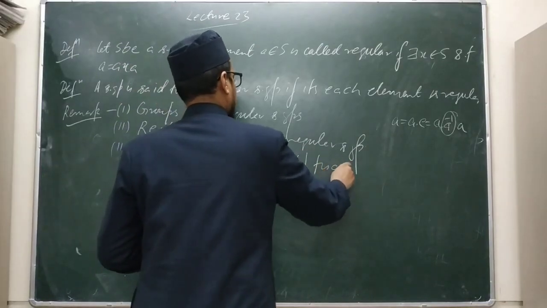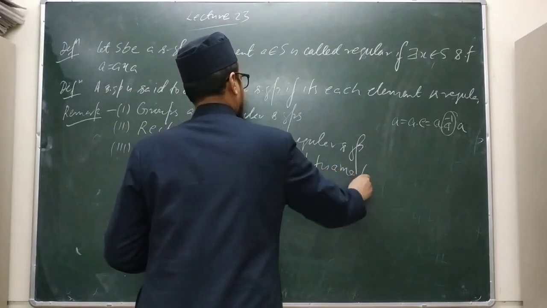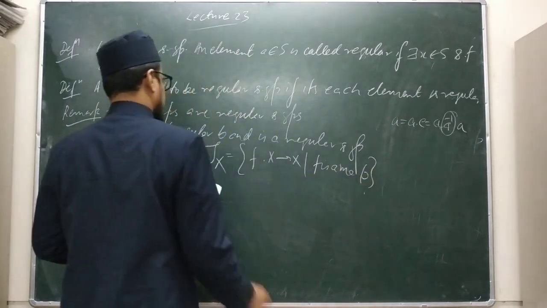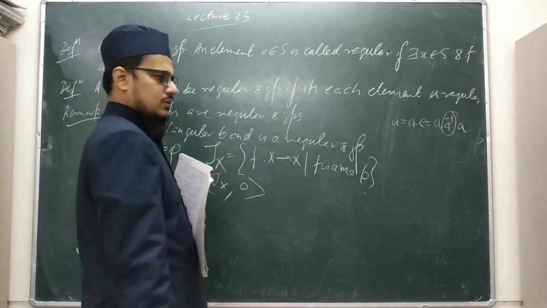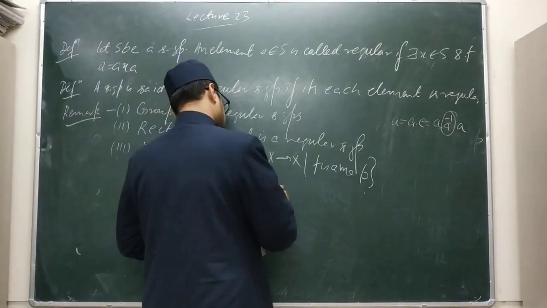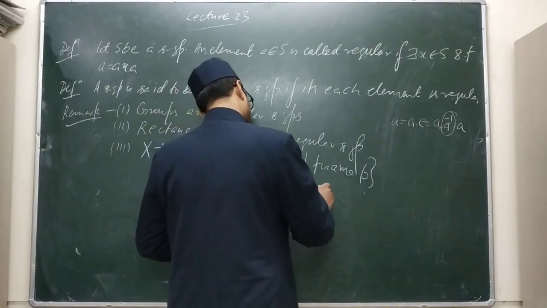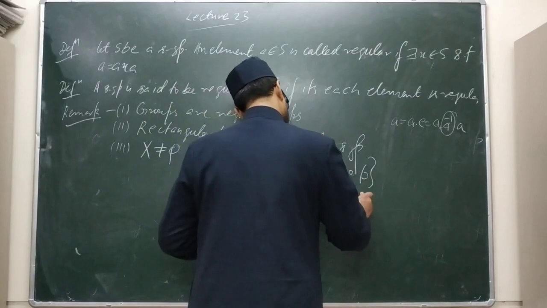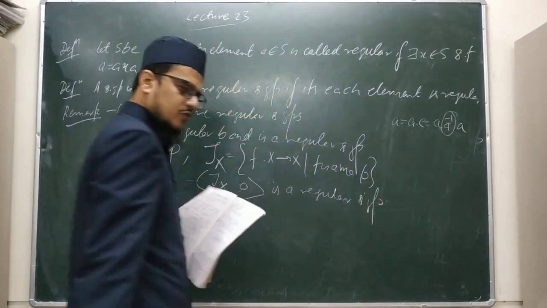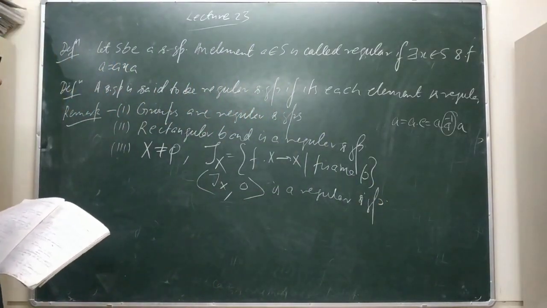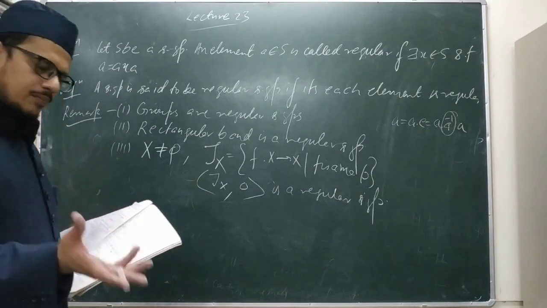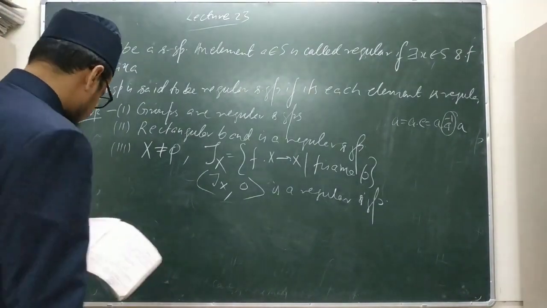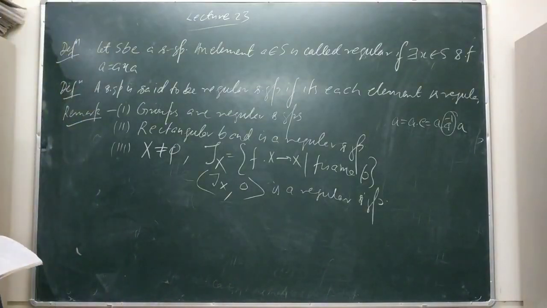F is a map. So this is also an example: tau X with composition is a regular semigroup. This is called the full transformation semigroup, that is, the set of all maps from X to X.